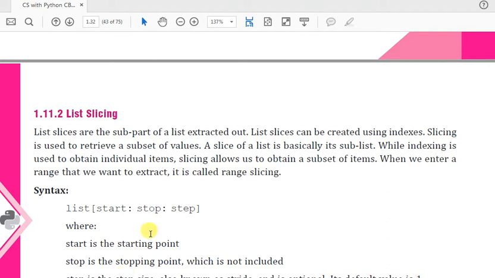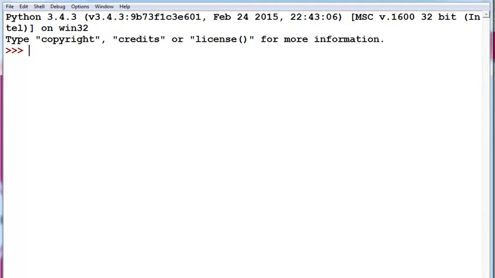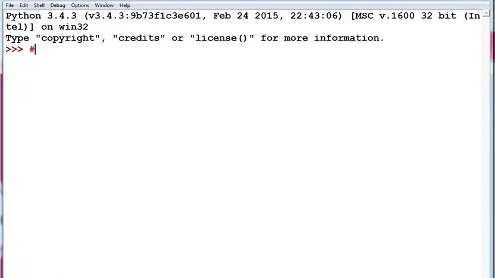Next topic is accessing list items. To access a list item, we have to use the index value. For example, if you are creating a list, lst, and you have passed 1 2 3 4 5 6.